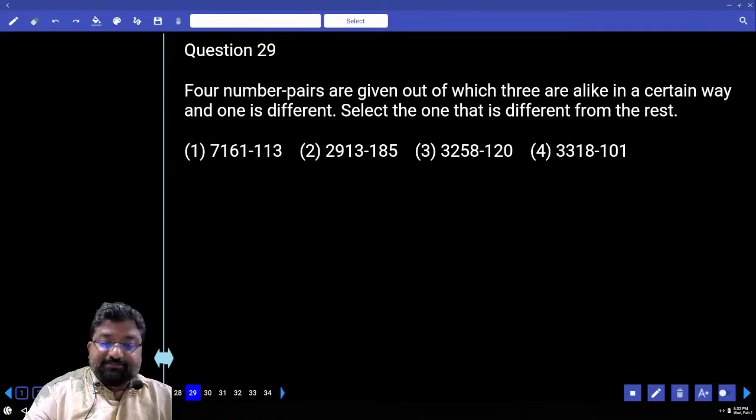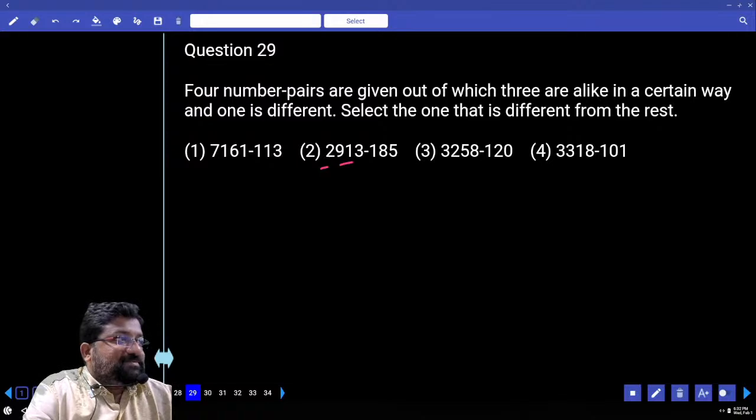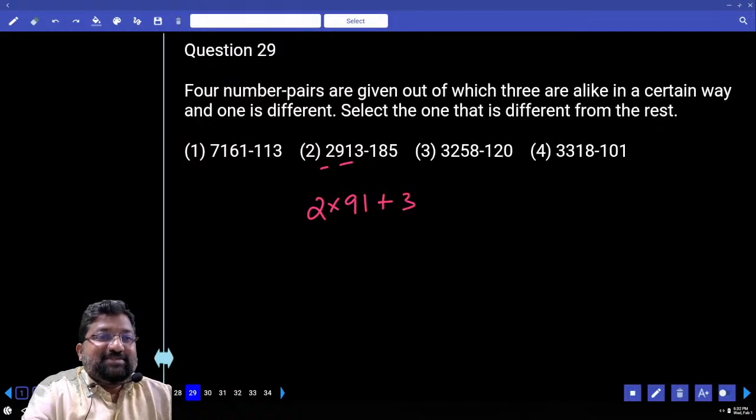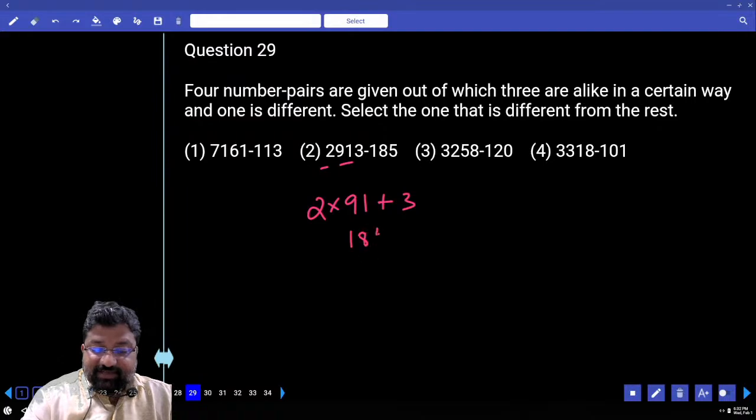But how to guess? Look at this 2 and look at this 91. Any guesses? I have given you a clue. 2 into 91 plus 3. 2 into 91, 182 plus 3 is 185.